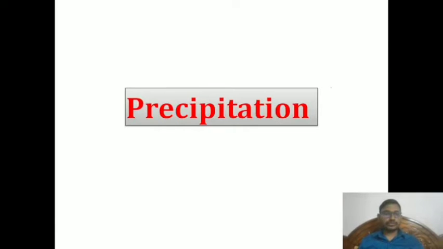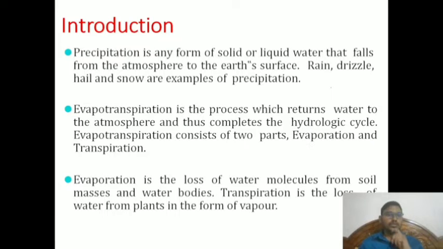If anyone is missing, please refer to that video. Coming back to today's topic, the second lecture is related to precipitation. Previously, in the hydrological cycle, I told that the main source of water is rainfall, that is precipitation. Then what is precipitation? What are the forms and types? We can discuss more later. So, coming to the introduction.